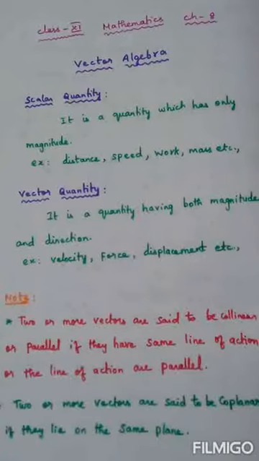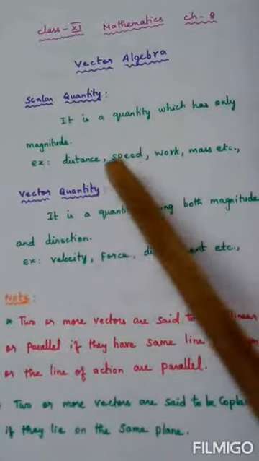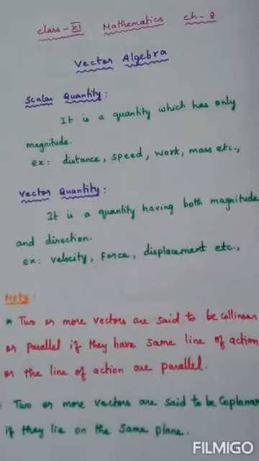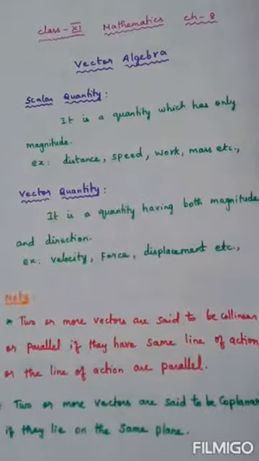The car has some velocity and definitely there will be a direction. Yes or no? Definitely there is a direction. Force: when we say force vector, we will represent the direction. So whatever quantity which is having direction as well as length, those quantities can be called a vector quantity.